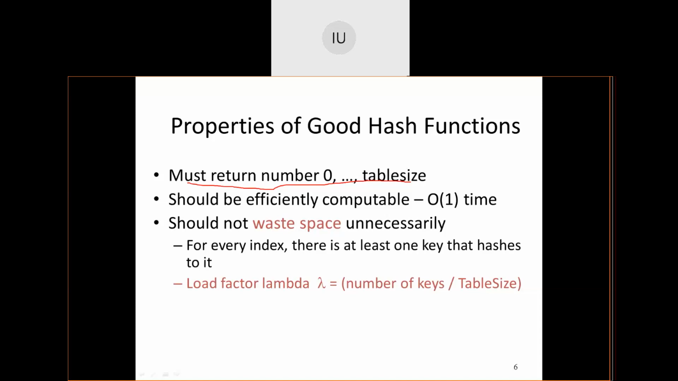What is this load factor? Just give me 1 minute. I will unlock the meter and come back.